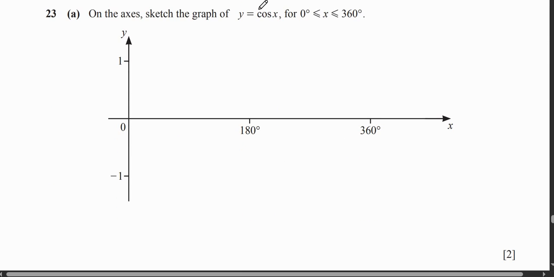Okay, so now it says sketch the graph of y is equal to cos x. So look, over here write 90, this is the wrong place actually. Over here write 90, over here write 270. So it starts over here first, then it goes all the way down till -1. It turns, then it goes up, and like this. I have made a very horrible one. I'll do it again for you guys.